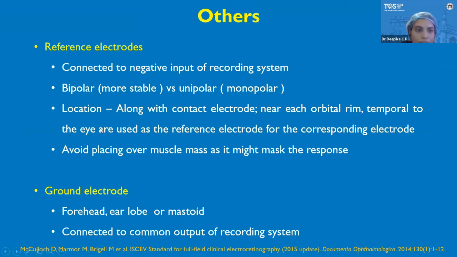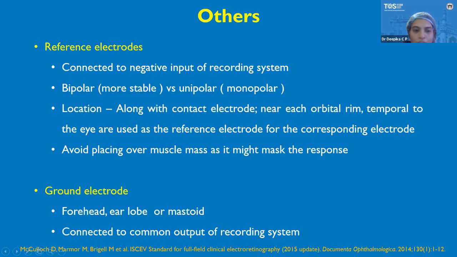Two more important electrodes are the reference electrode and the ground electrode. The reference electrode will be connected to the negative input of the recording system. Bipolar electrodes are more stable when compared to the unipolar. The location of the reference electrode in the eyes is along with the contact electrode. Near each orbital rim, temporal to the eye, is used as the reference electrode for the corresponding electrode.